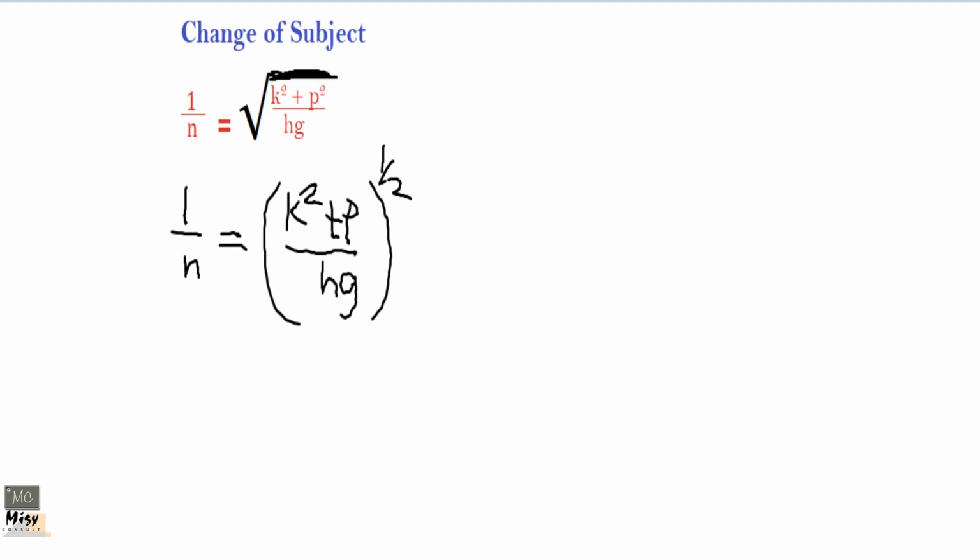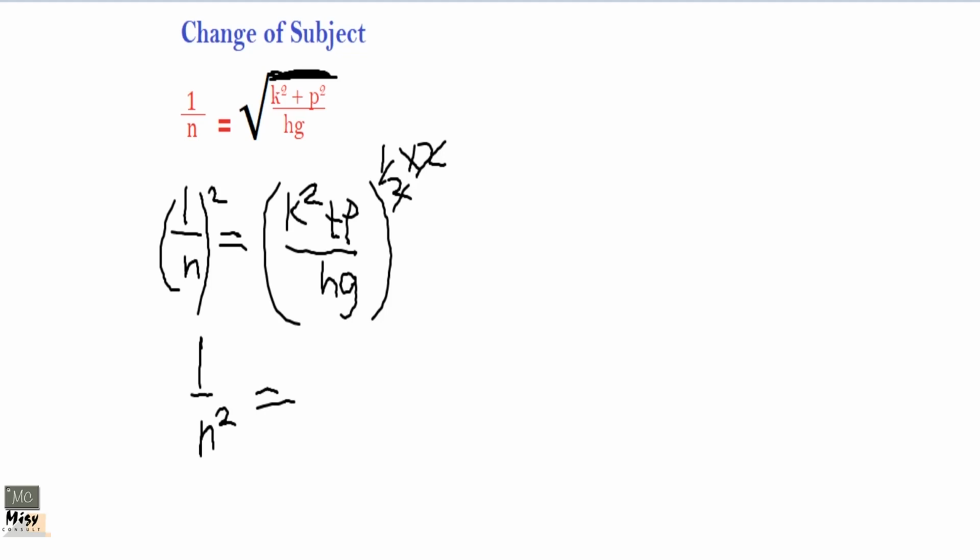So now that we want to make sure h stands alone, we have to get rid of the half there. So what we do is we multiply here by 2, and we do the same thing to this side. We multiply here by 2. So this will cancel the 2 out. So now we are going to have, if you remember our indices lessons, 1 over n squared equal to, you can go back to take care of our indices lessons.